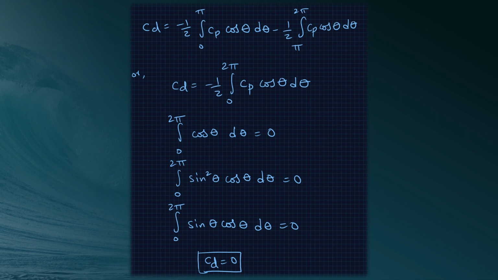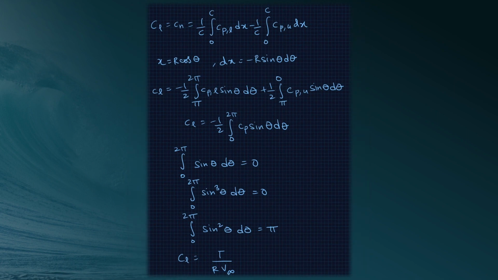circulation about the cylinder. With Cf is equal to 0, we have Cl is equal to Cn is equal to 1 by c integral 0 to c Cpl dx minus 1 by c integral 0 to c Cpu dx. And again converting and doing the calculations, finally we obtain Cl is equal to gamma by R V infinity.